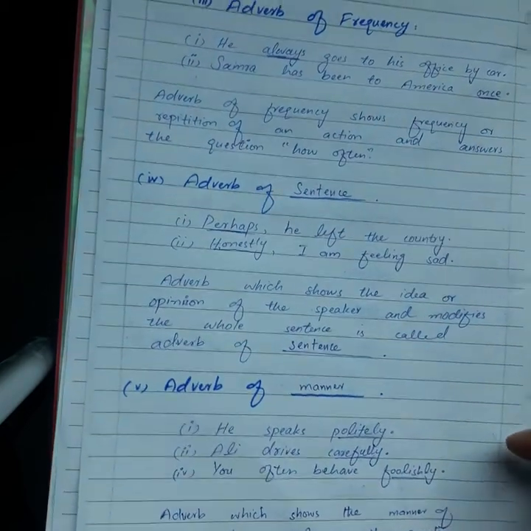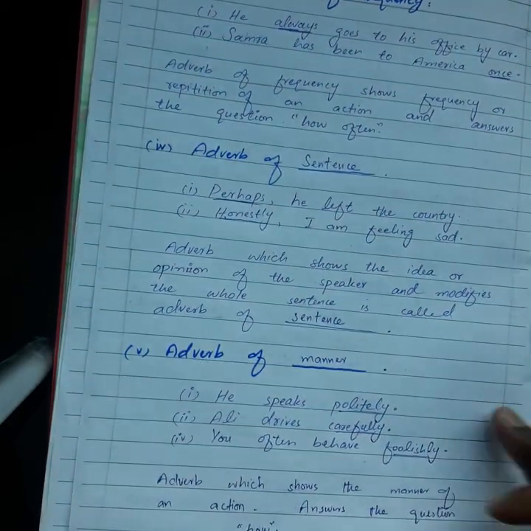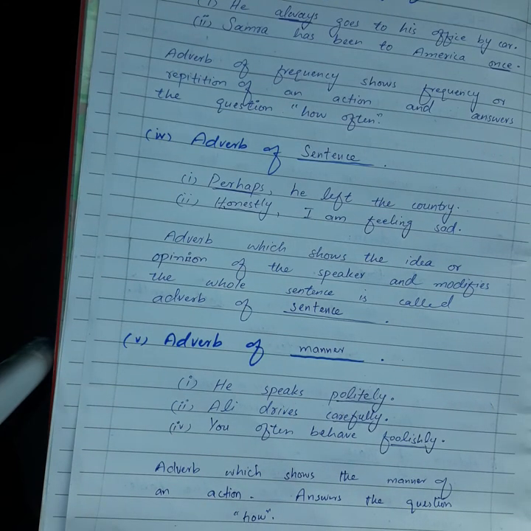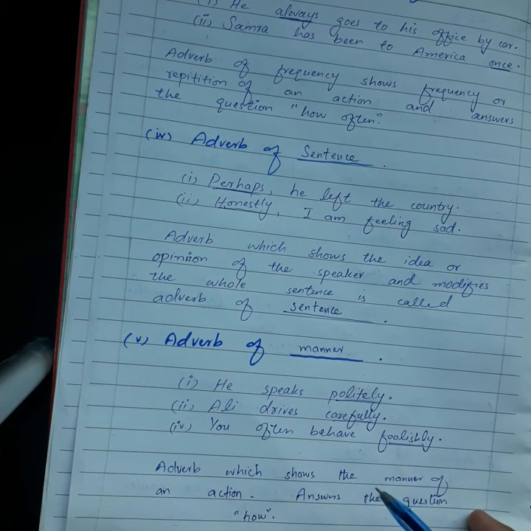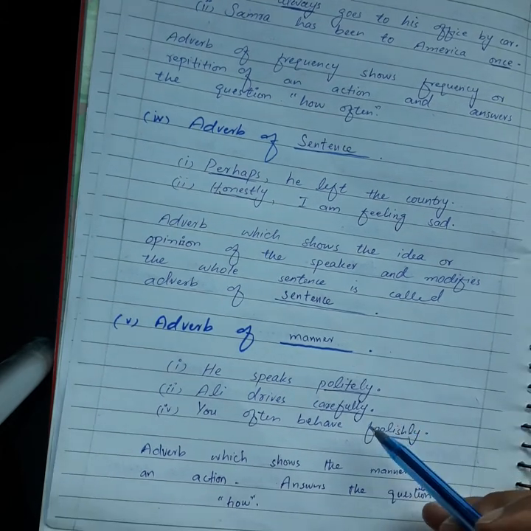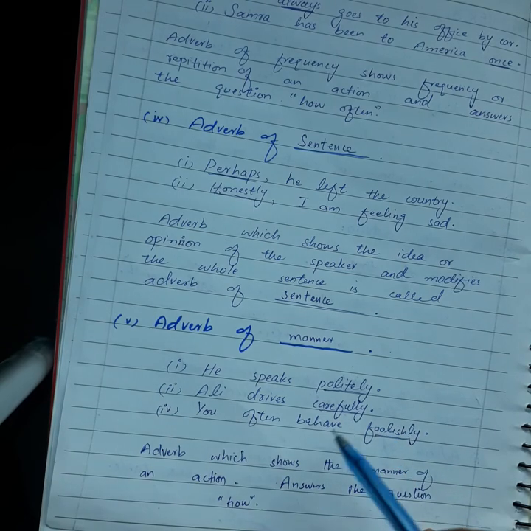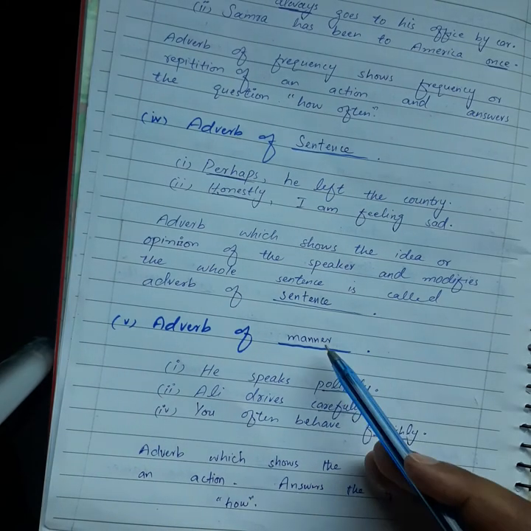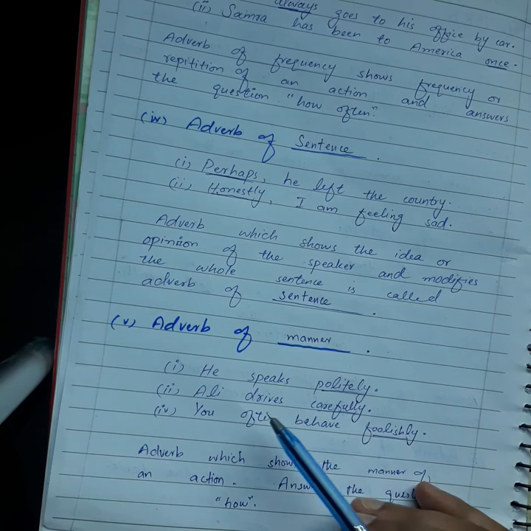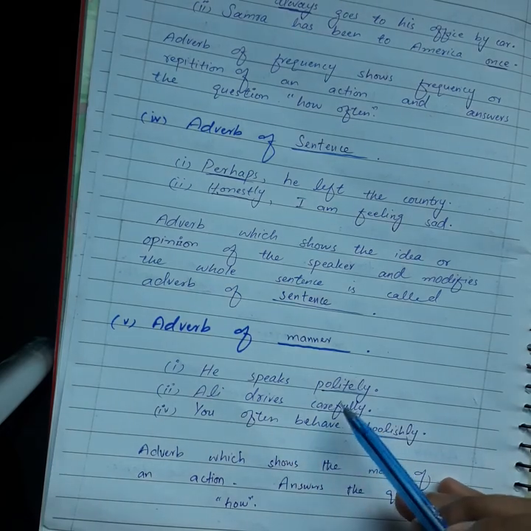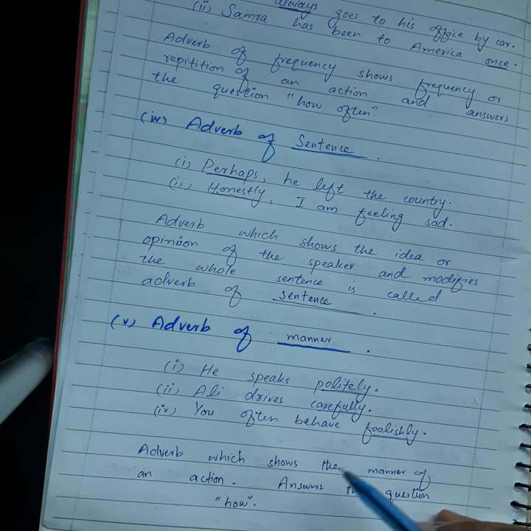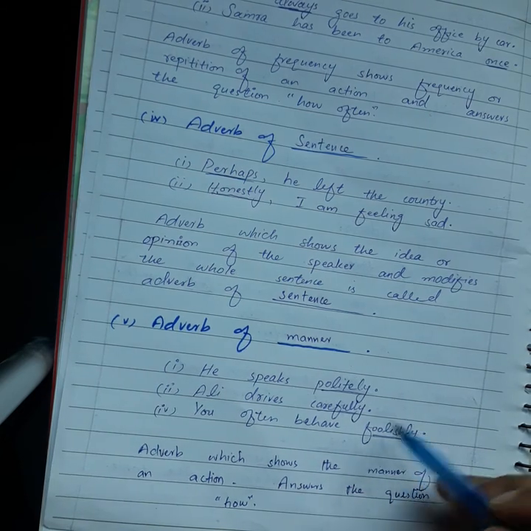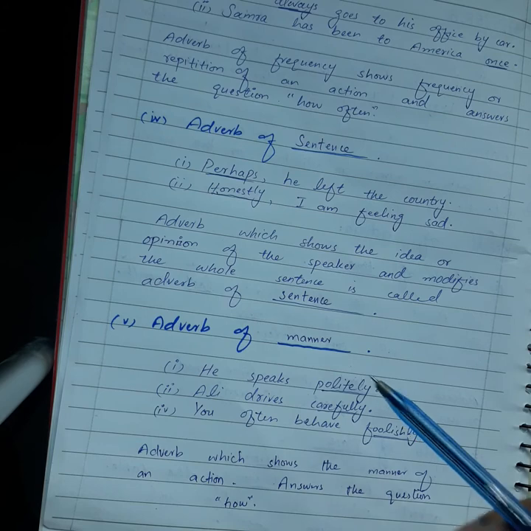Then we learned adverb of manner. What is adverb of manner? Adverb which shows the manner of an action and answers the question how. Okay, manner of an action, that is how an action is taking place. He speaks. How does he speak? He speaks politely. So politely is an adverb which belongs to the kind adverb of manner. Okay, Ali drives carefully. How does Ali drive? Carefully. So carefully is also an adverb of manner. You often behave foolishly. How do you often behave? Foolishly is also an adverb which belongs to the kind adverb of manner and also answers the question how.